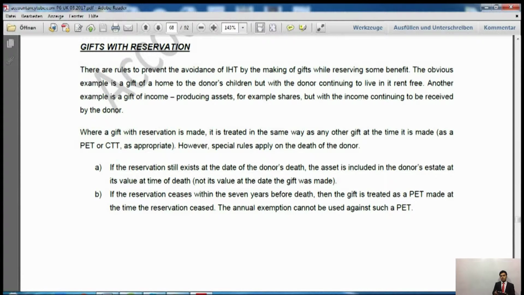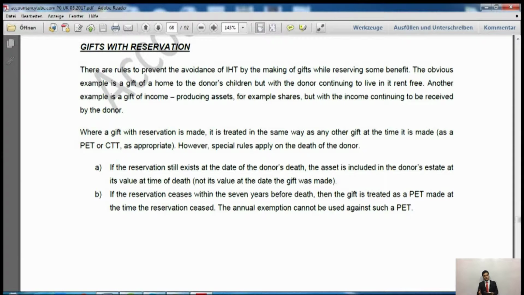Say for example, an individual died in 2017, and at that time they were not living in that house, but they were living there before. Say they ceased to live in that house in 2014. Although they gifted the house earlier than that, they ceased to live in it in 2014. That date, 2014, will be the date considered as the potentially exempt transfer.